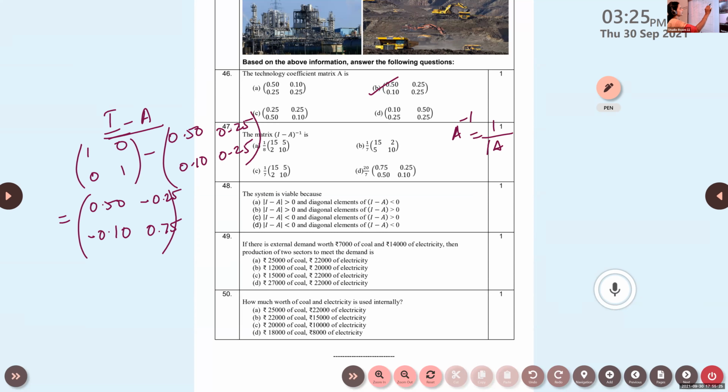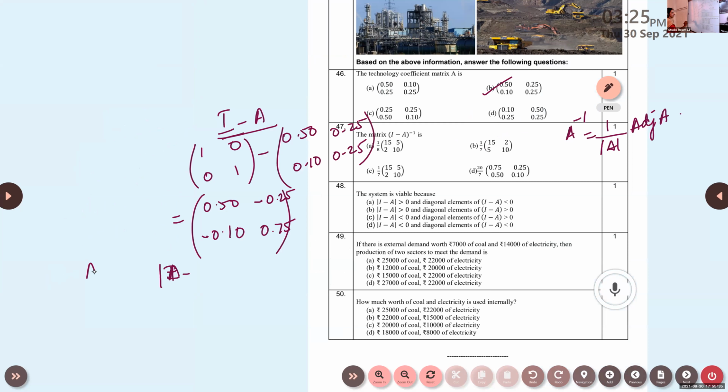A inverse is 1 by determinant A into adjoint of A. So find out the determinant of I minus A. If it is difficult with decimals, we can convert that into fractions: minus 25 by 100, minus 10 by 100, 75 by 100.